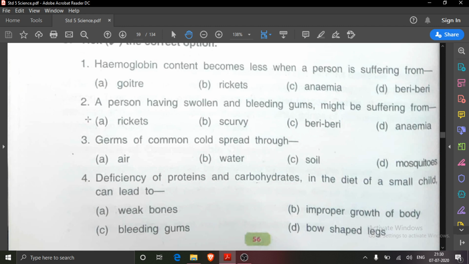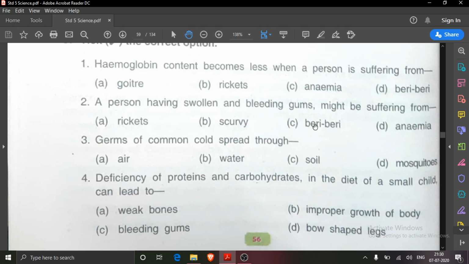Second, a person having swollen and bleeding gums might be suffering from which disease? You must be knowing the base point of our teeth. If it bleeds, which disease is there? Rickets? No, in rickets bow-shaped legs are there.